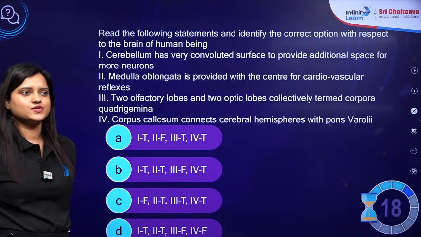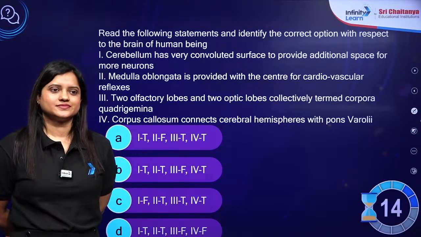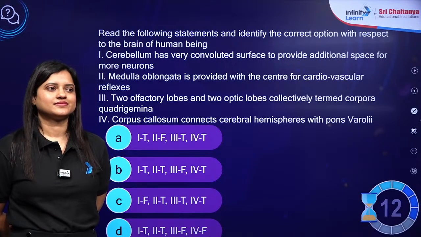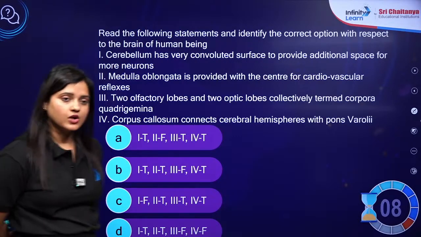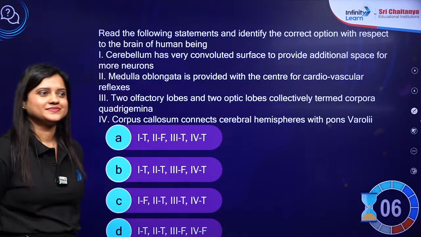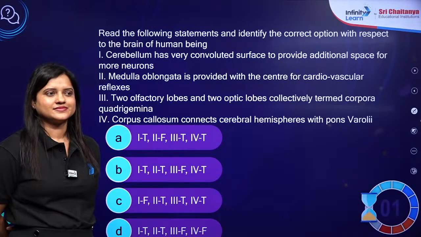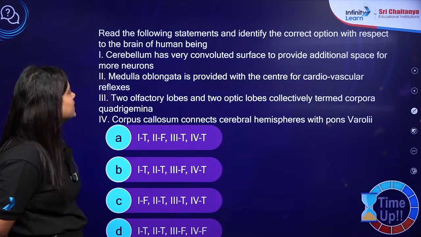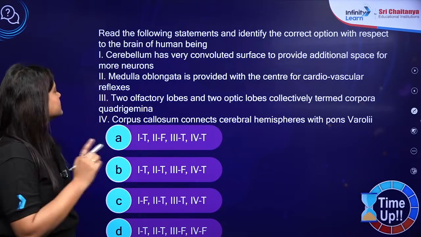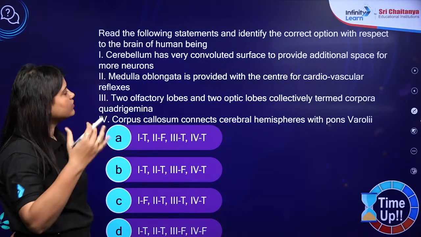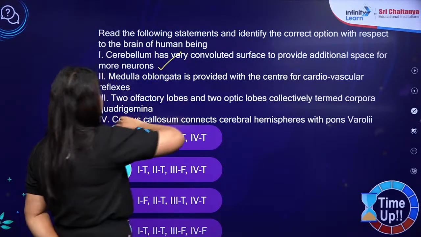No worries, try this one. जल्दी बताओ क्या होगा करेक्ट आंसर. Read the following statement and identify the correct option. Cerebellum has very convoluted surface to provide additional surface area for neurons. Yes.